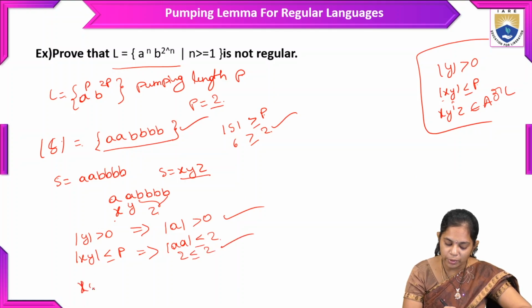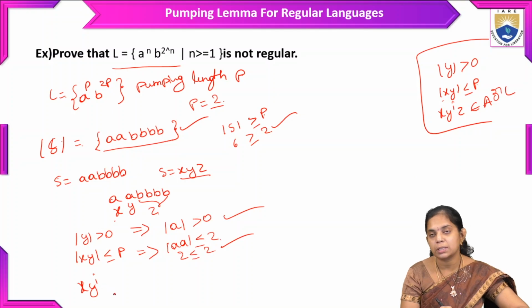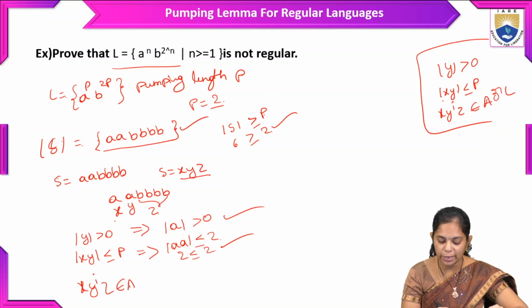And x y^i z belongs to A, this is the assumption. We need to repeat the y value, so x is a and y we take a, and we take i equal to 2, and b is as it is.